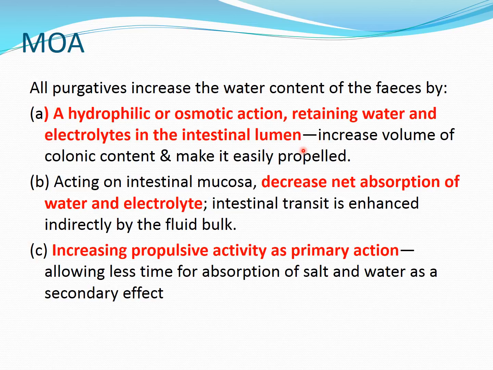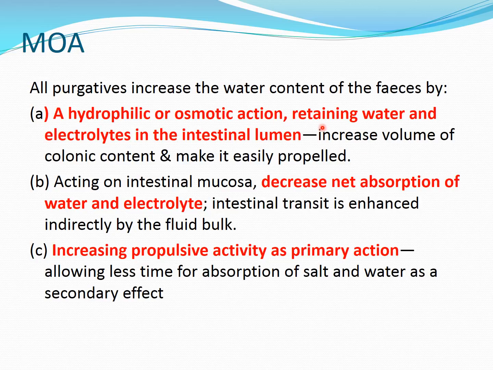So they don't allow water and electrolytes to be absorbed into the intestinal epithelium, and they remain in the lumen. Because of that, the volume of colonic content increases, meaning the bulk of feces increases and the feces become soft, so they can be easily propelled. In general, our first two classes of drugs have this type of action.